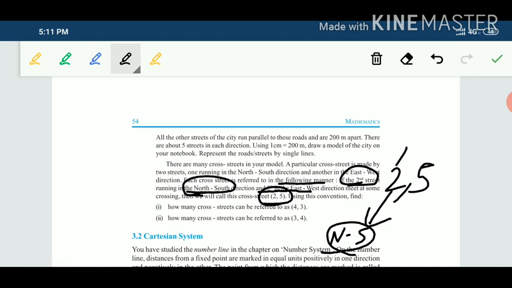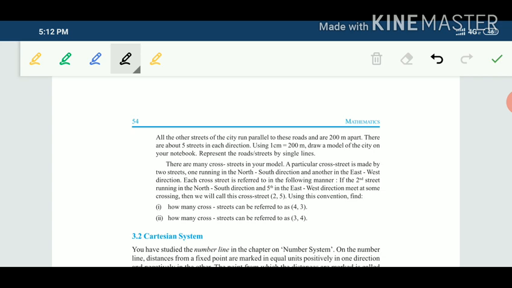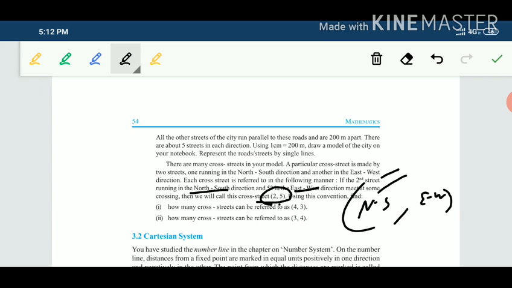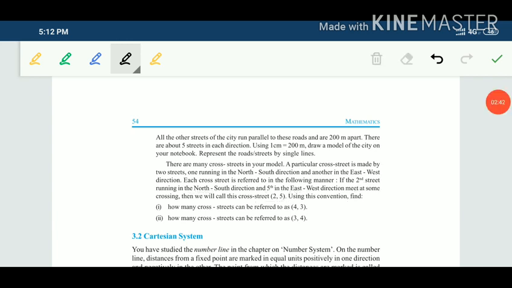So first we have to write the street in the north-south direction, and second the street in the east-west direction, because they are given as the cross street 2 comma 5. 2 is the street in north-south, and 5 is the street in the east-west side. Then two questions are given.